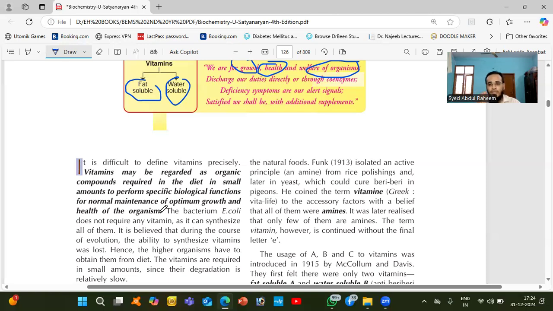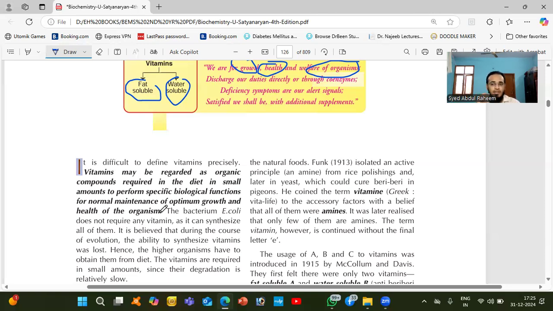For example, our eyes require vitamin A. The deficiency of vitamin A leads to blindness. So the normal function of the eyes is to see an object, for seeing the entire world and to utilize it as a sensory thing. By seeing, you can understand what we require, what others require, everything. This is a biological function.